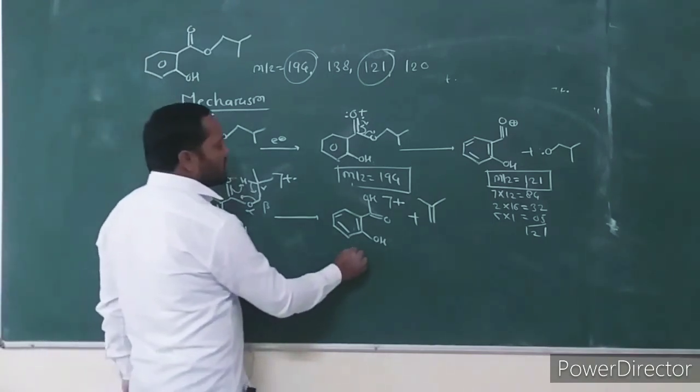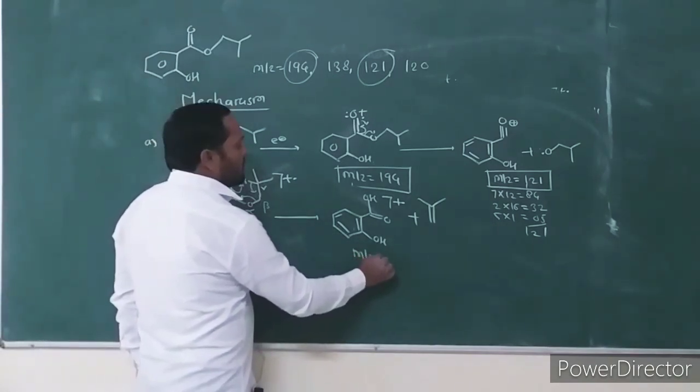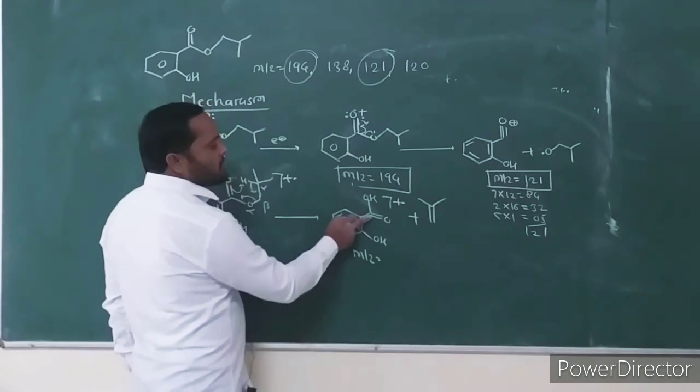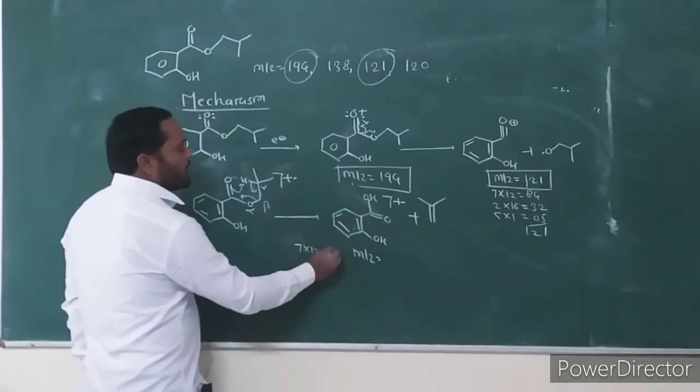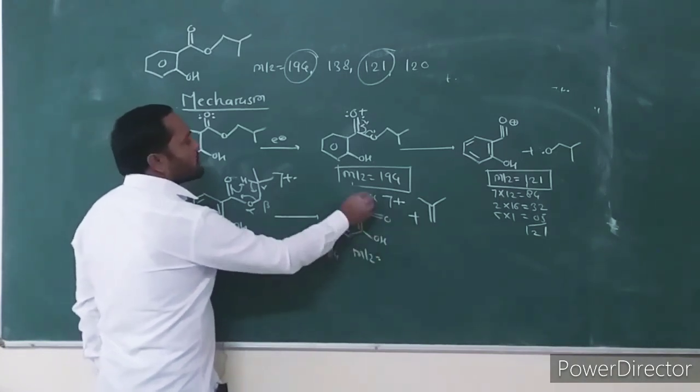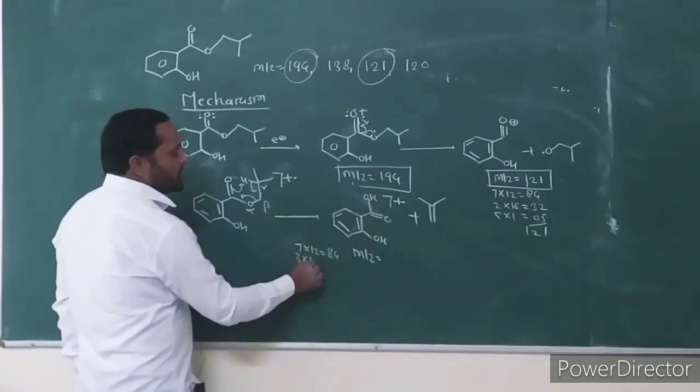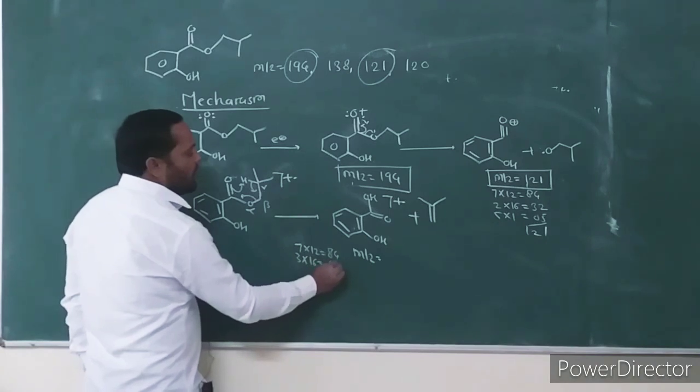What is the mass to charge ratio? Consider total number of carbons 6 plus 1, 7, into 12 again 84. Number of oxygens is 3, into 16 is 48.